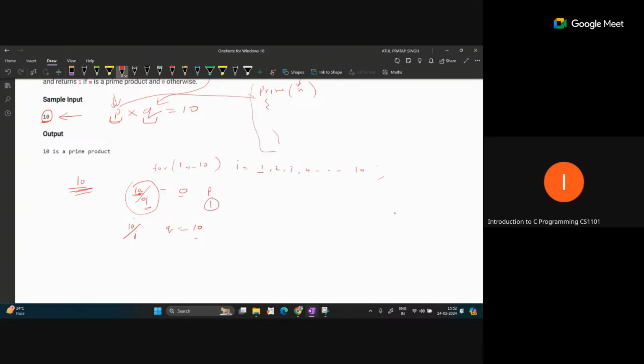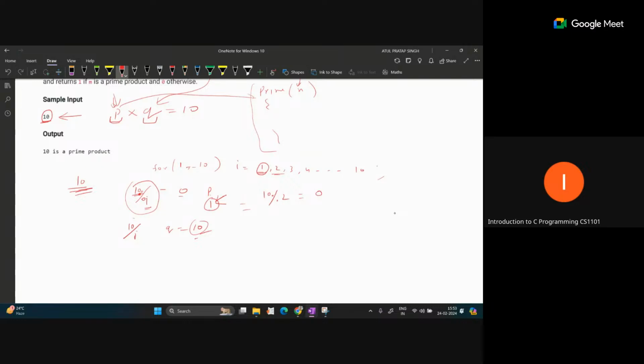Now you can check whether 1 and 10 are both prime or not. Here 1 is not prime, and 10 is also not prime. 1 is always not a prime number. So we can remove 1 from our checking range, because 1 will always be a non-prime number, so there is no need to check it. You can start from 2 to 10. So we are not getting the solution with 1. Second, we will check from 2. 10 remainder 2, yes, we are getting remainder 0 here.